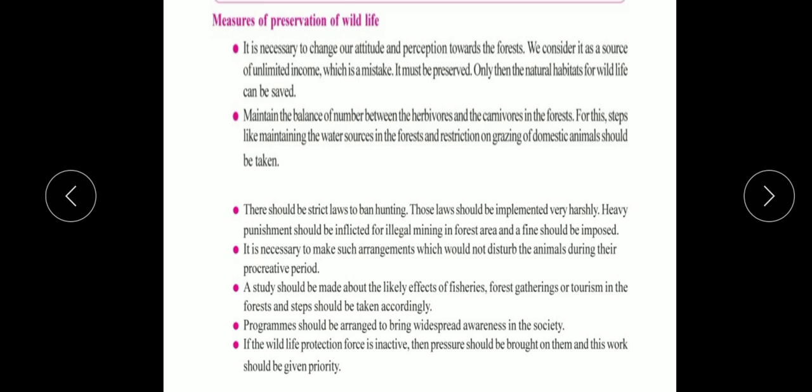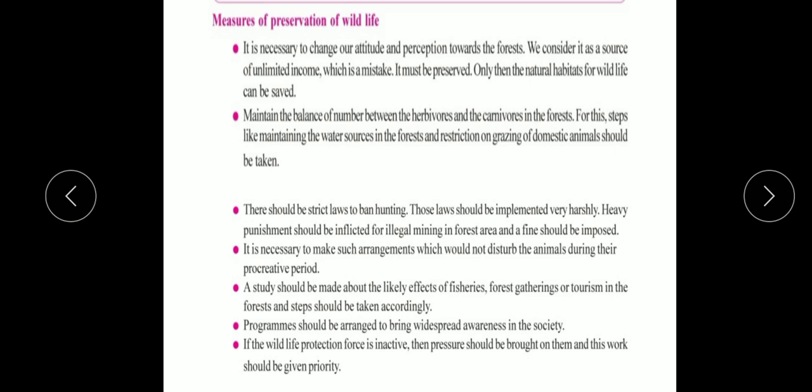Now active steps. Active steps means we have to get involved, we have to be active, we have to play an important role. So active steps like maintaining the water sources in the forest, we have to maintain the ponds. We have to restrict the grazing of domestic animals in the forest. We don't have to allow the animals to go and graze in the forest. Why? Because we have to maintain the balance over them. So active steps like maintaining the water sources in the forest and restricting the grazing of domestic animals in the forest should be taken to maintain this balance.